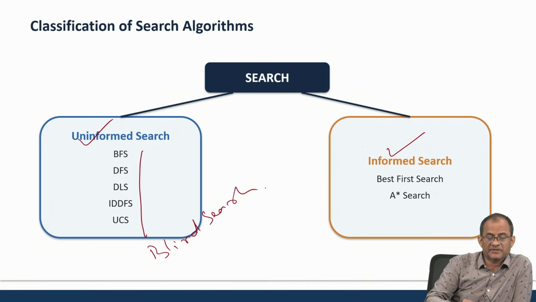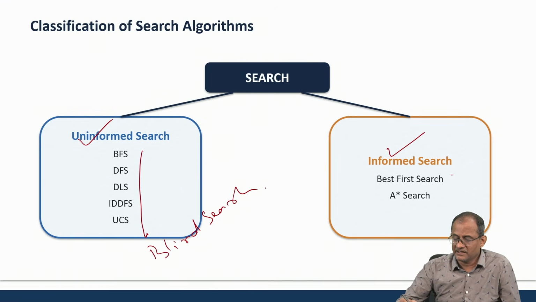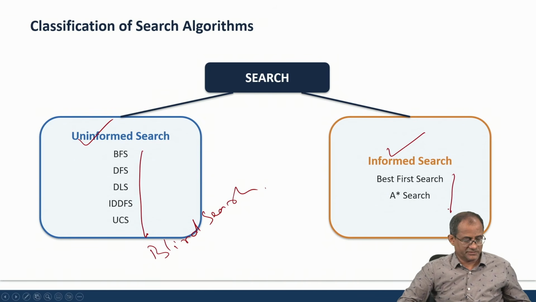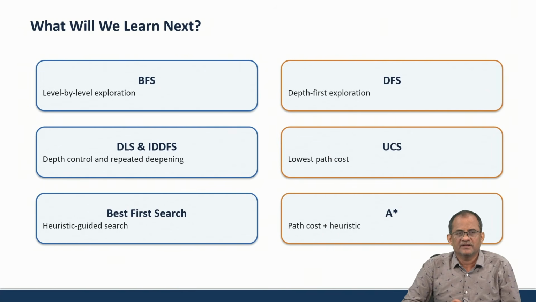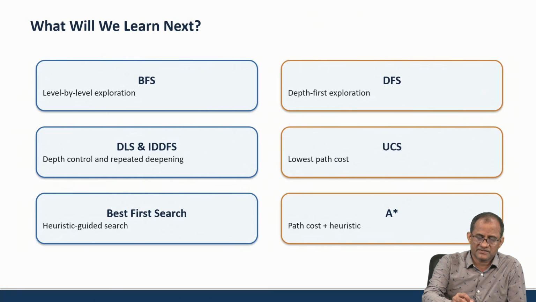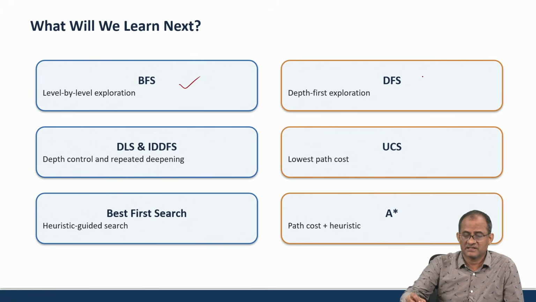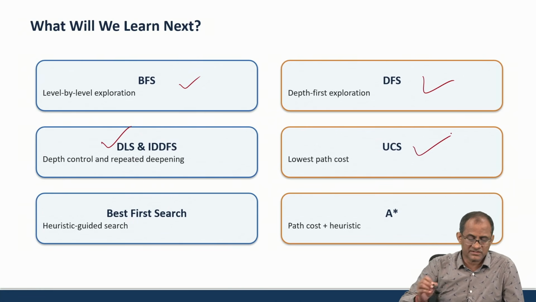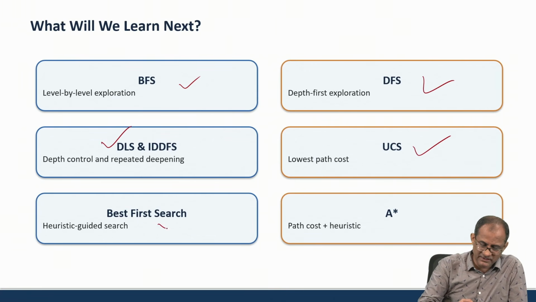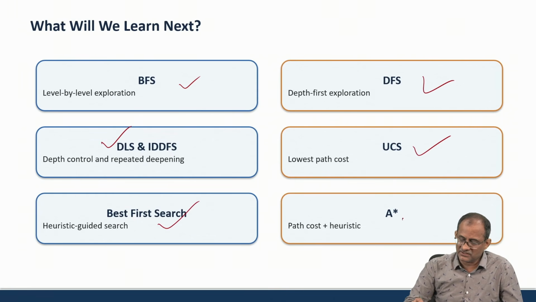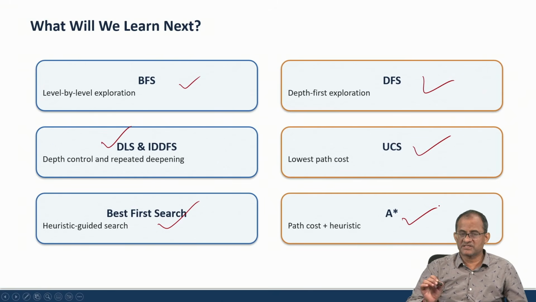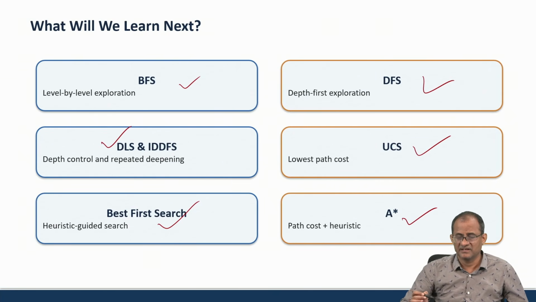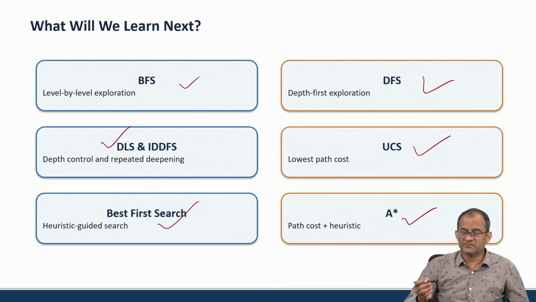These are the algorithms that come under the uninformed search category, and these are the algorithms that come under the informed search category. Okay, then in the coming classes we are going to learn in detail: first BFS, breadth first search, then depth first search, then depth limited search, then path cost related search, then the heuristic one, that is best first search, then heuristic and path cost related, that is A star search. For every search there are some advantages and some disadvantages. We will see which one is best for which particular type of situation and environment.